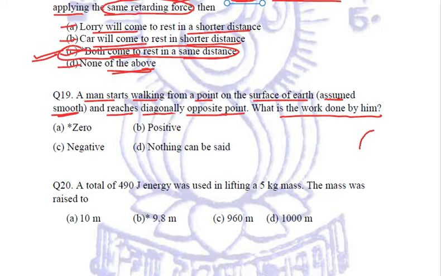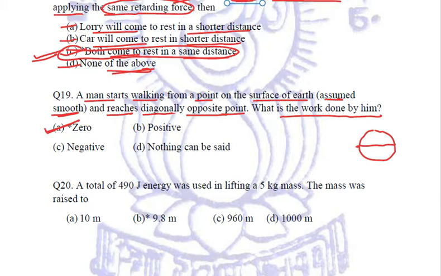So if this be the earth and if he is starting from a particular point and he has reached the opposite point, what is the work done by him? It will be of course 0, because we know that if the force is applied perpendicularly, no work is done. So in this case, no work will be done even though he has been walking for such a long time.